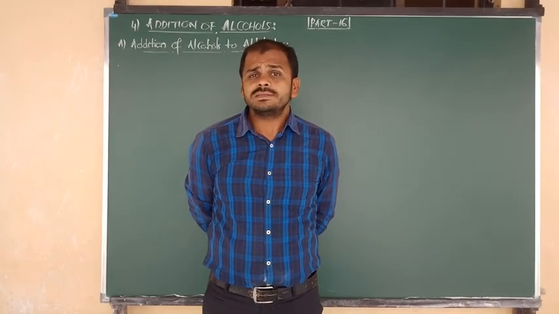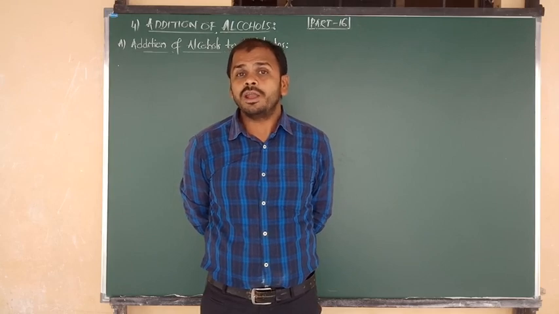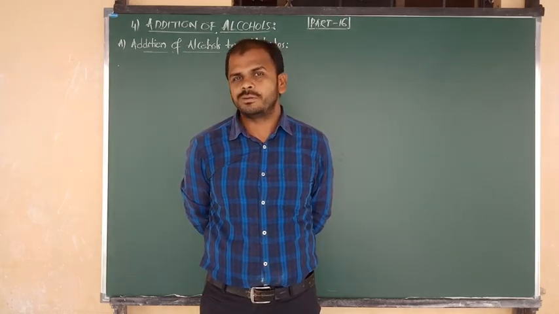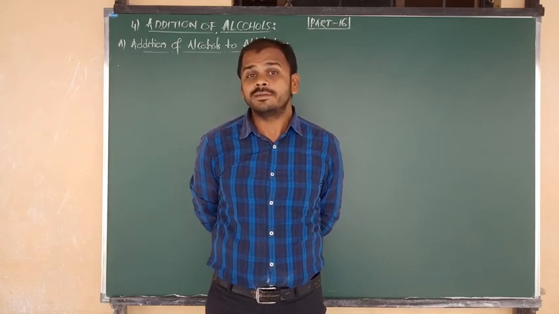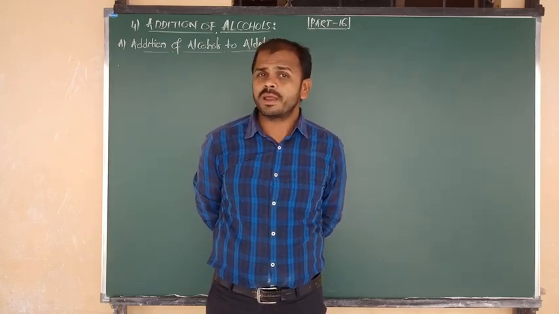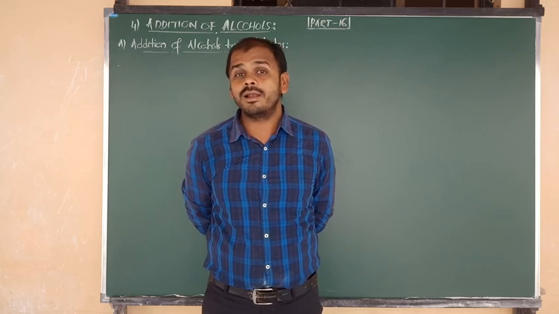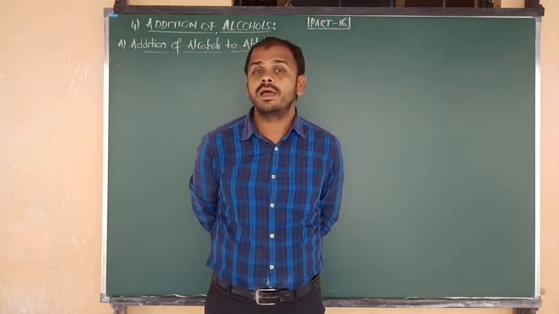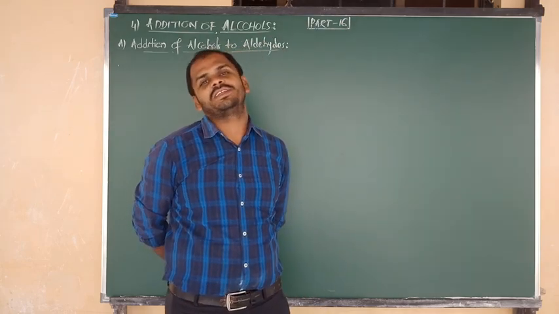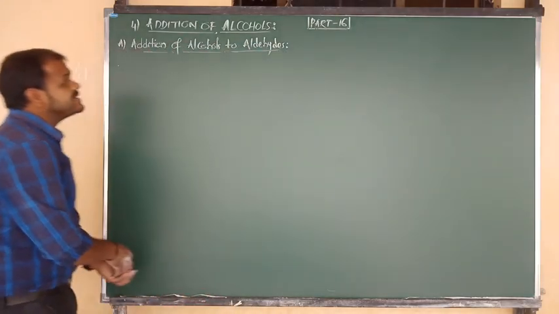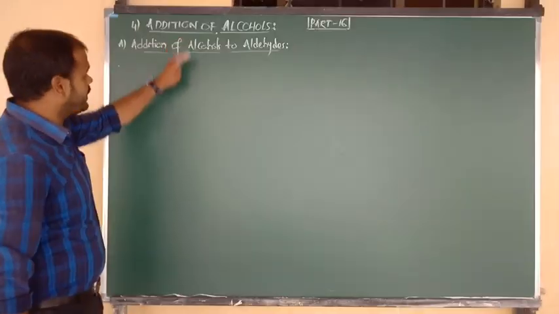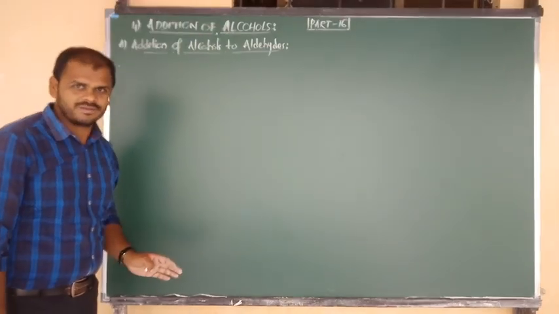In the previous class we discussed the addition of Grignard reagent to aldehydes and ketones. There we studied that formaldehyde gives a primary alcohol, all other aldehydes give secondary alcohols, and from ketones we get tertiary alcohols. Good. And in this video class I am going to discuss the addition of alcohols.